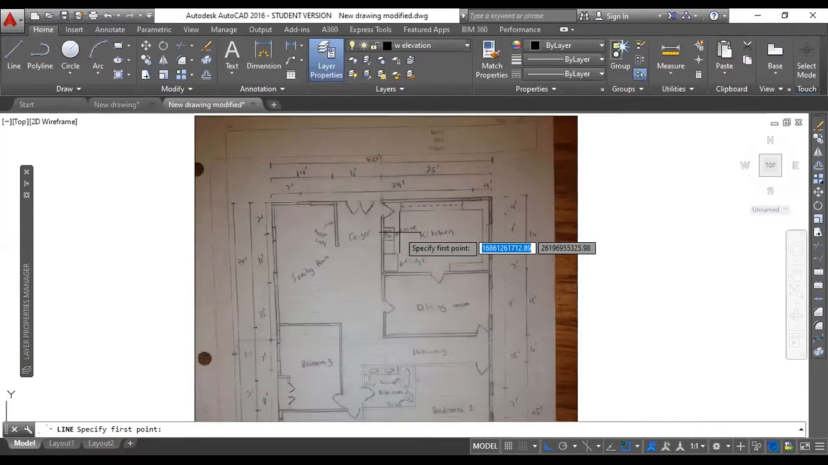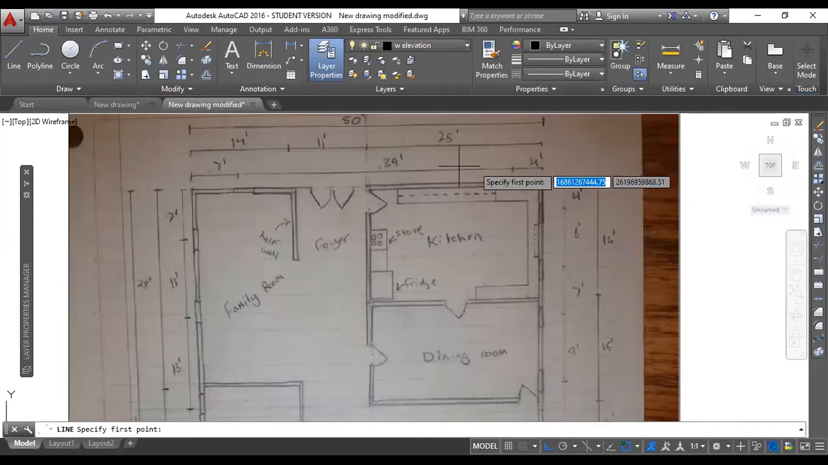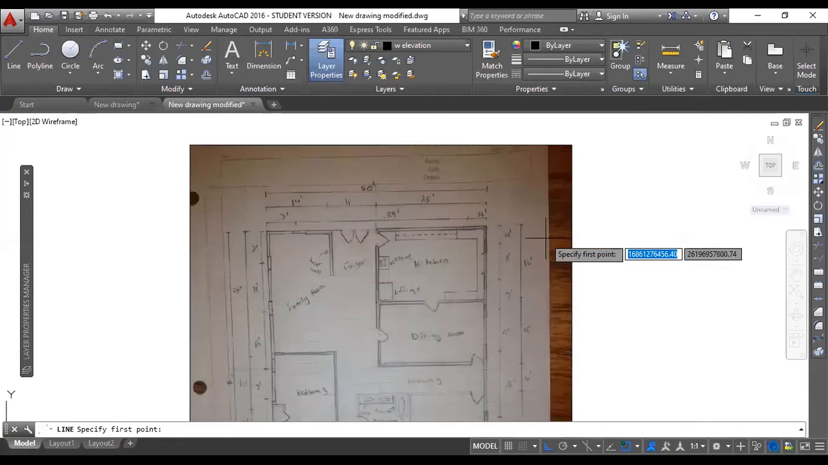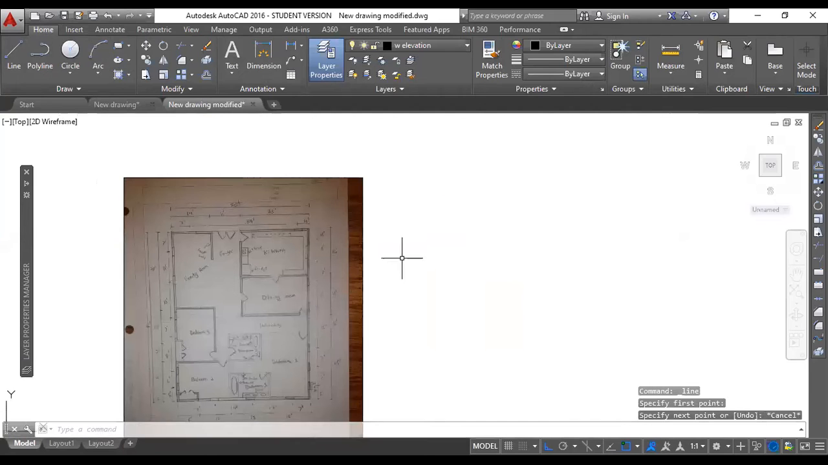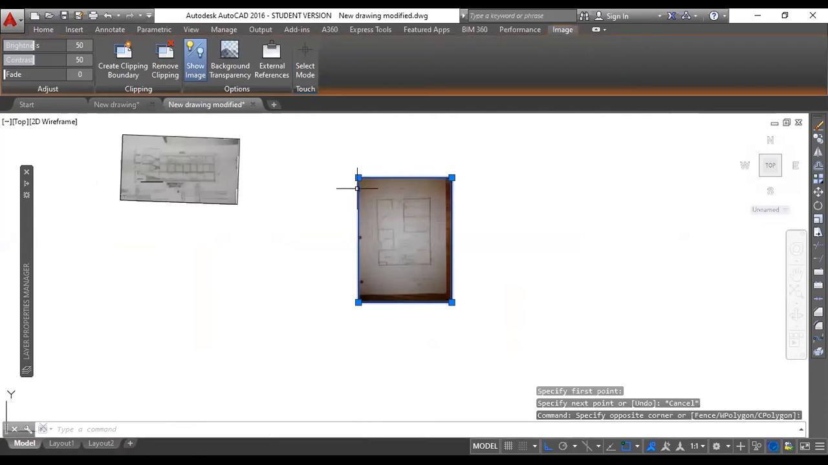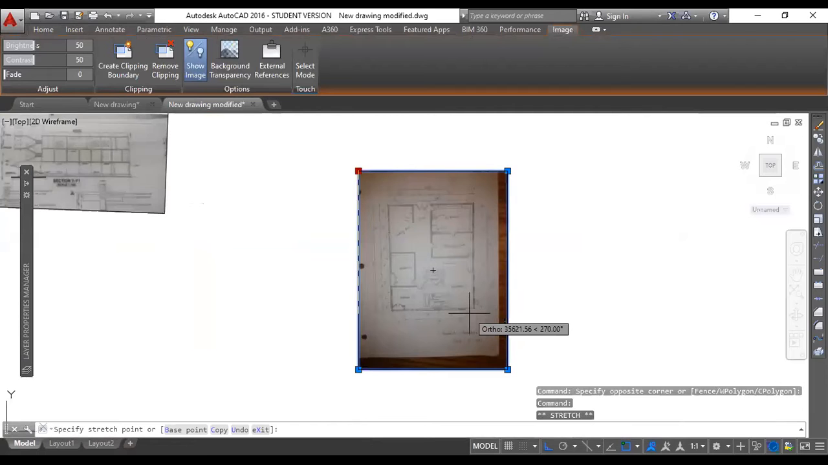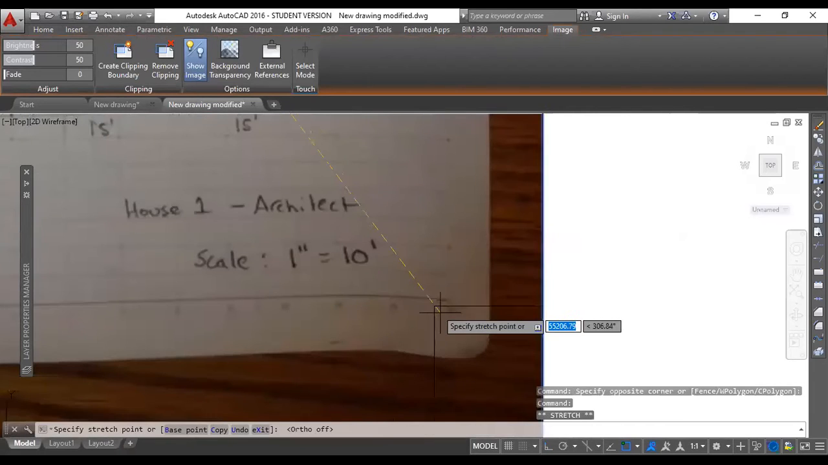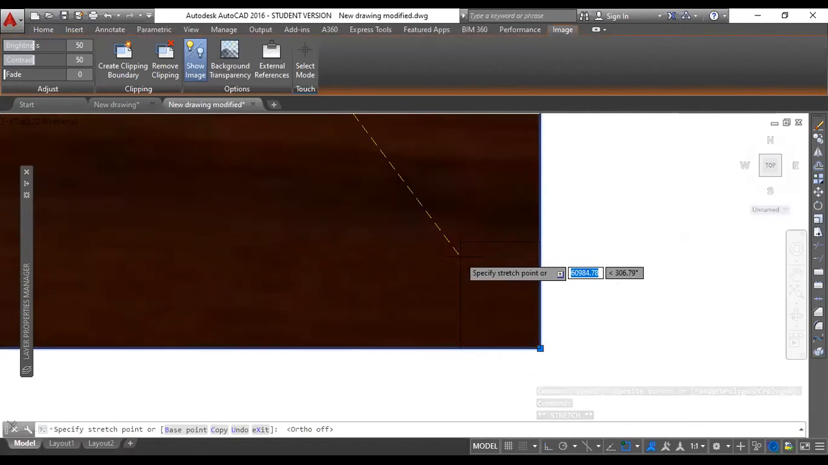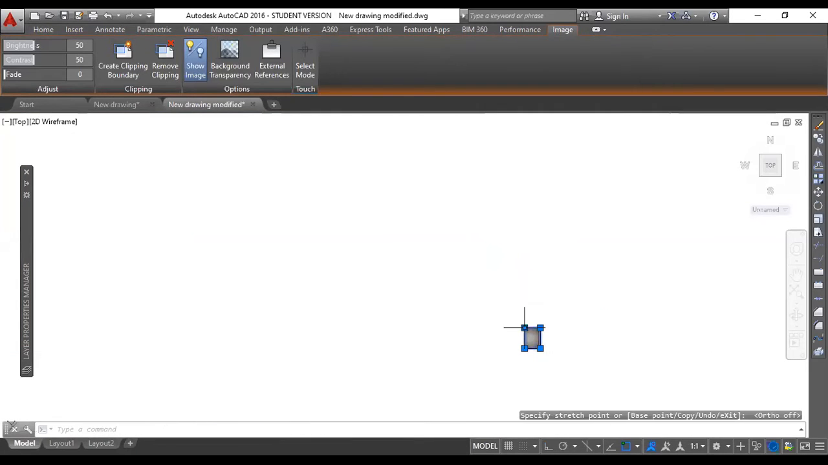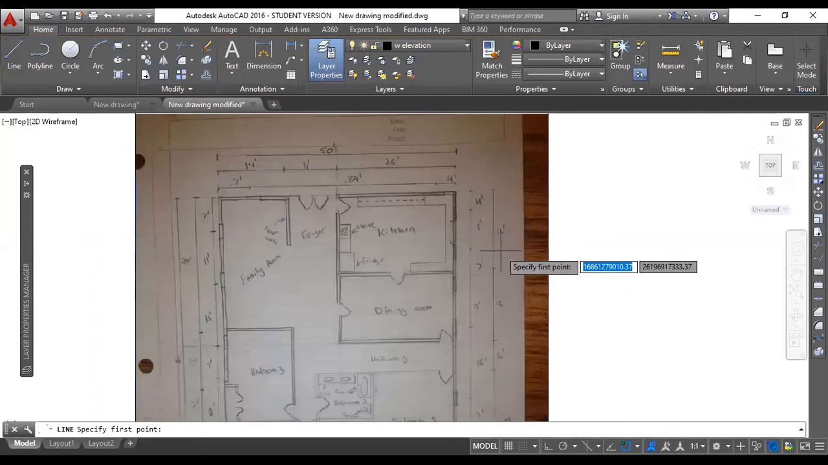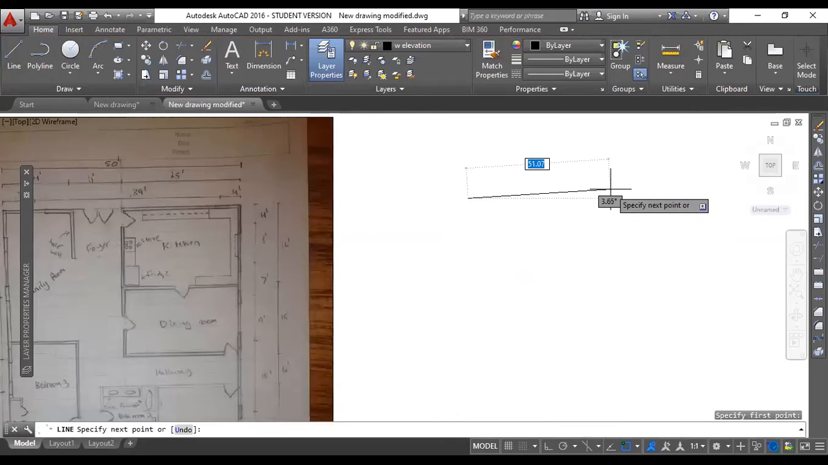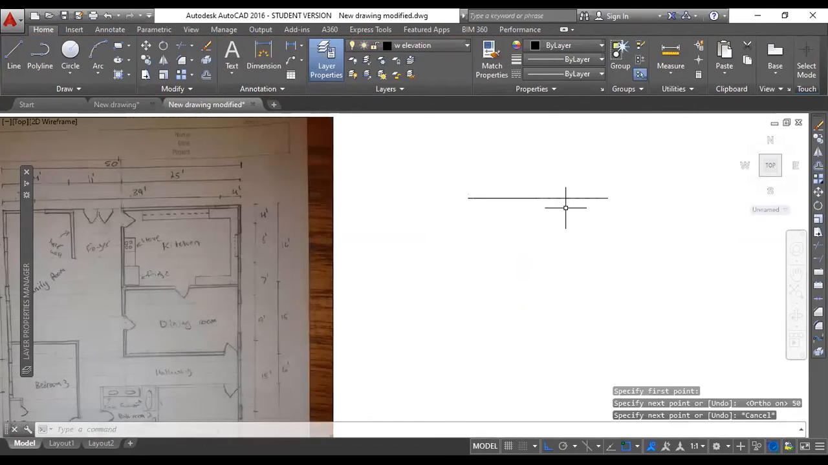Okay. So what you need to do, for example, this line is showing that this is 50. So I'm going to draw a line which is 50. For that I need to first resize this, or else the line will not be that visible. So let's say this is a 50 feet line.